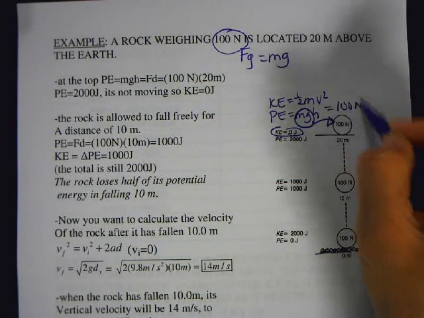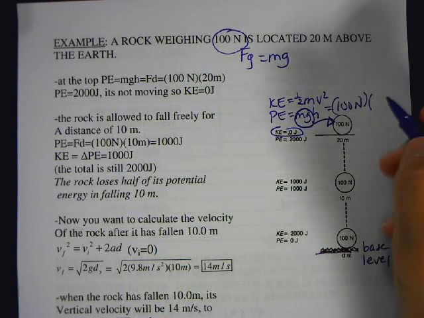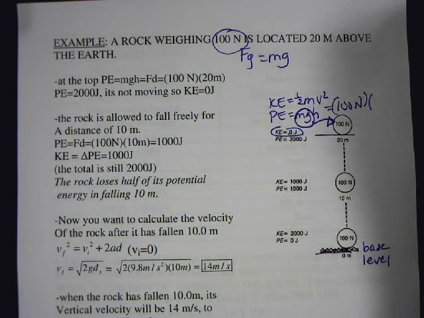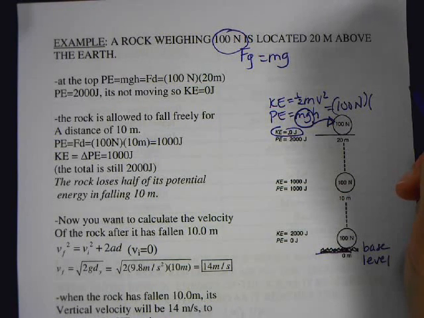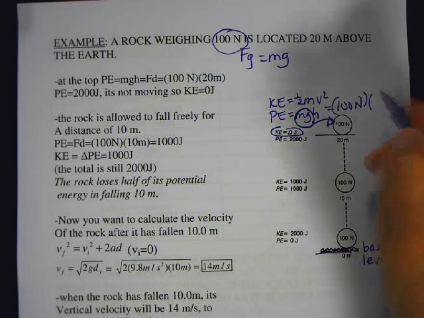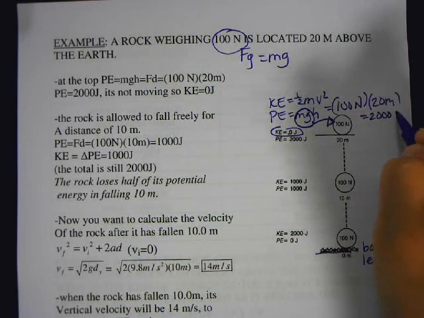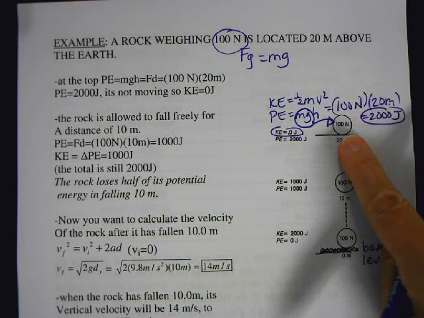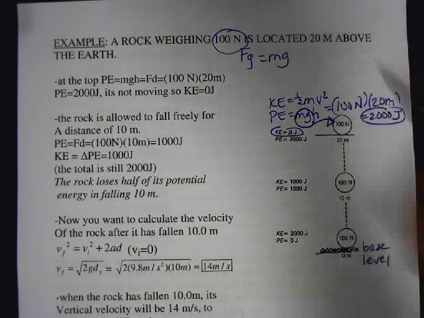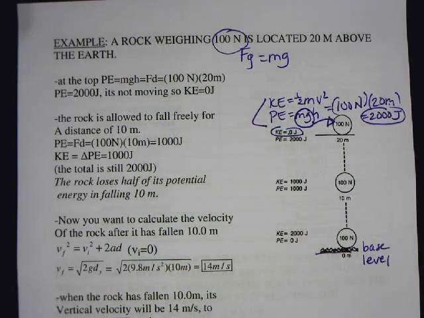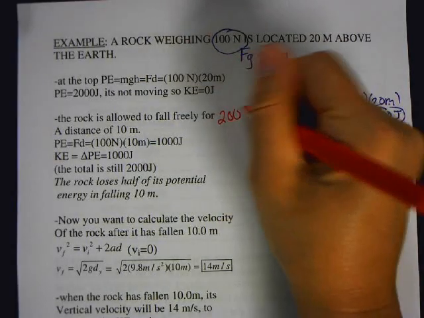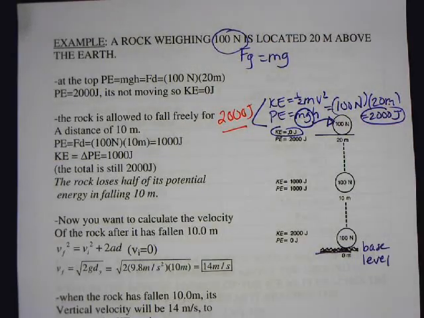So mg would be 100 newtons times, let's just approximate gravity to be 10, because that'll make it easier, it's 20 meters above the ground. So 20 times 100 would be 2,000 joules, because a newton times a meter is a joule. So the potential energy at the top is 2,000 joules, but that's the total energy, because remember, the total energy is a sum of the kinetic and potential.